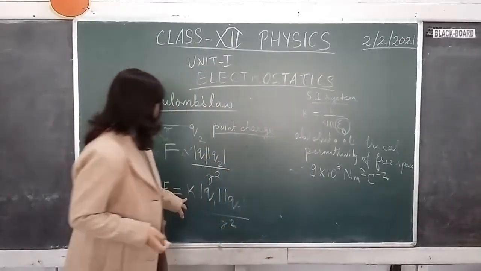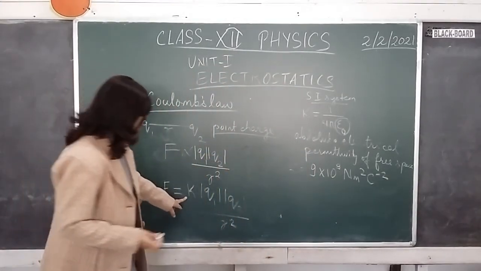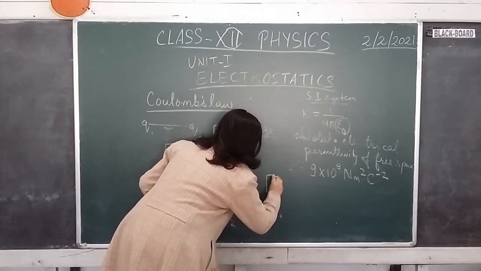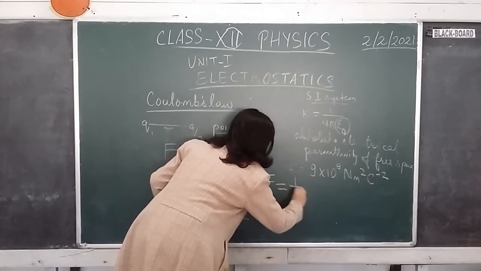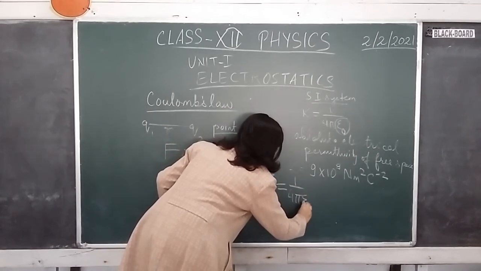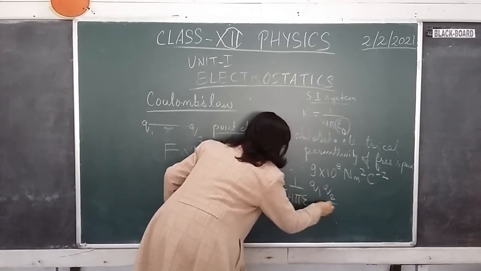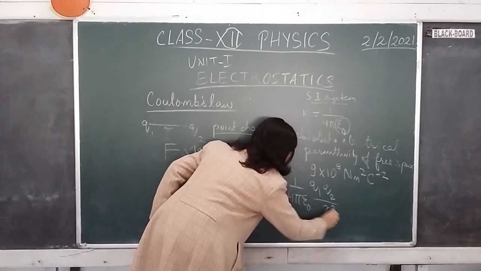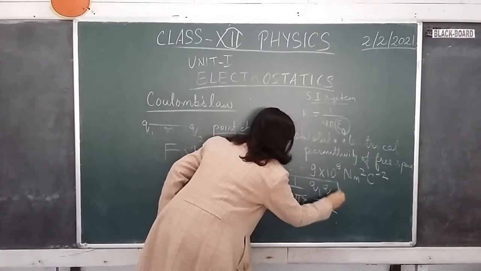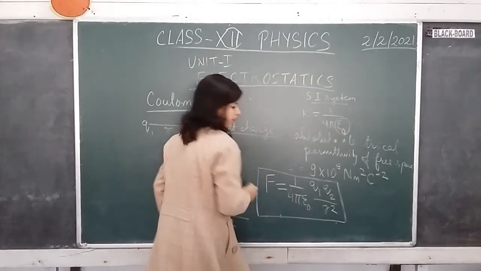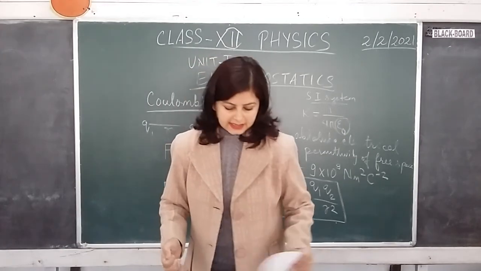So if you write this law again, putting the value of K, Coulomb's law becomes F is equal to 1 by 4 pi epsilon naught, modulus of Q1 Q2, of course the magnitude, divided by r square. So this is the mathematical form of Coulomb's law in electrostatics.